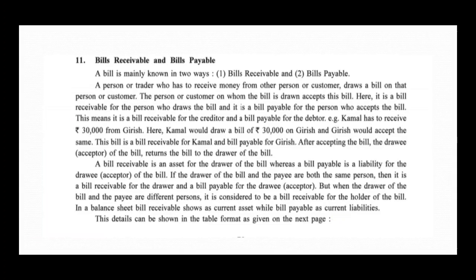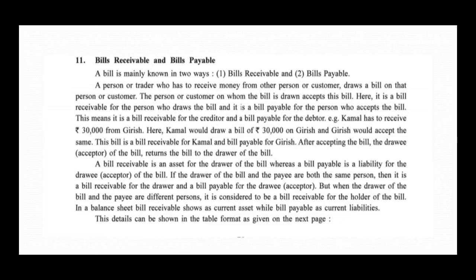So simply, friend, as we have discussed many times, the one who writes the bill is a creditor, and the other one on whom the bill is written is a debtor. Creditor writes a bill or draws a bill on debtor. Then debtor accepts and returns it to creditor. So the bill becomes bills receivable for creditor and bills payable for debtor.